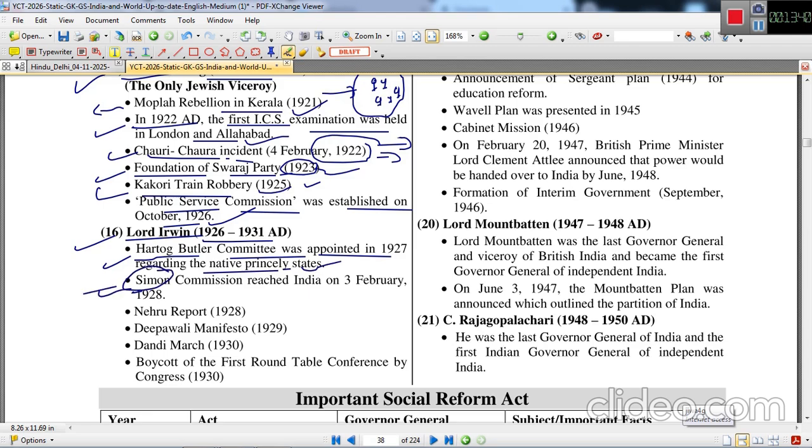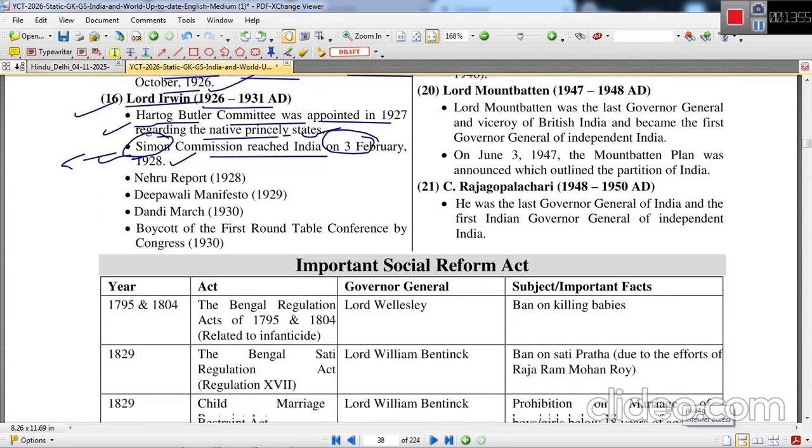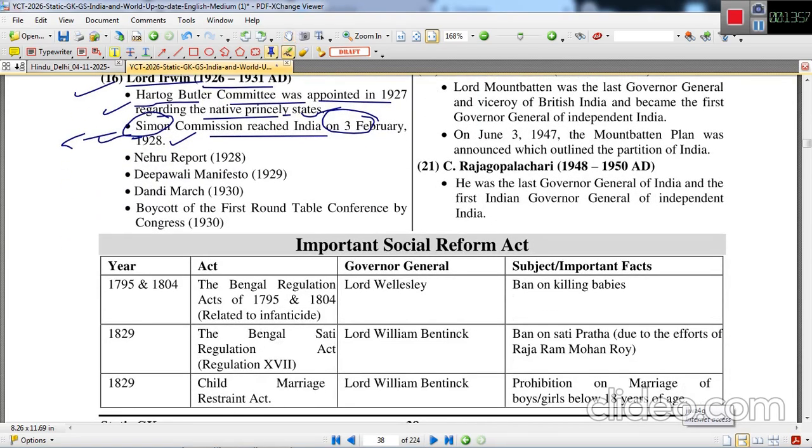The Simon Commission, an all-white commission, reached India on 3rd February 1928, and this was boycotted by every political body and all the people of India. The Nehru Report was published, under which Motilal Nehru propagated that we will accept dominion status. The Purna Swaraj Manifesto was passed in 1929.